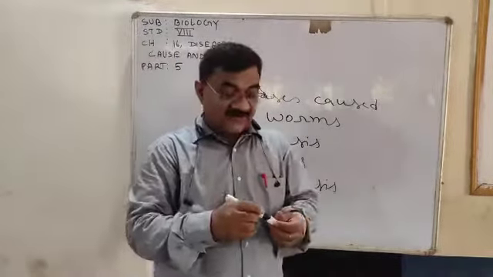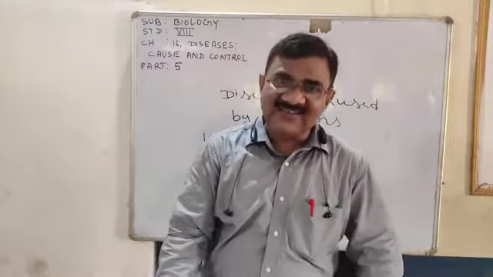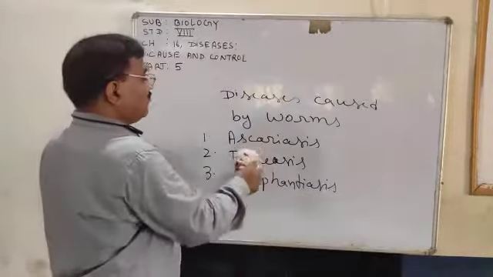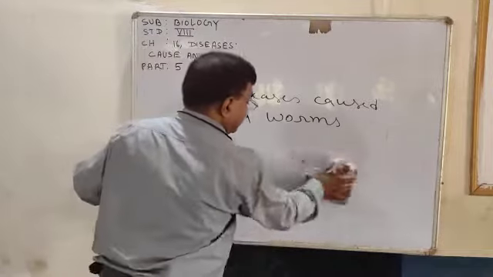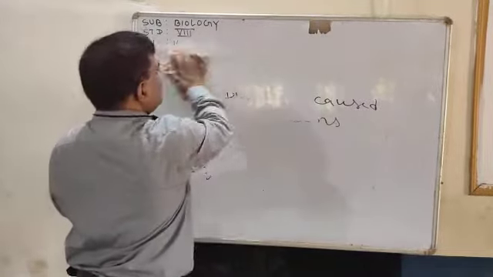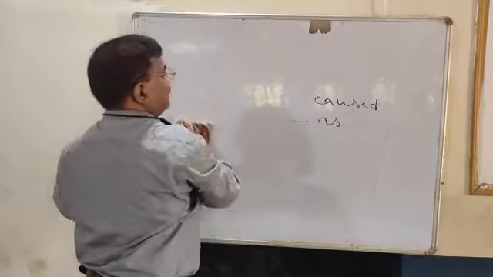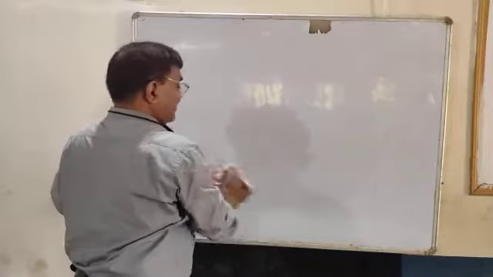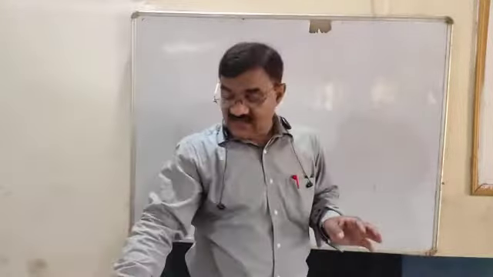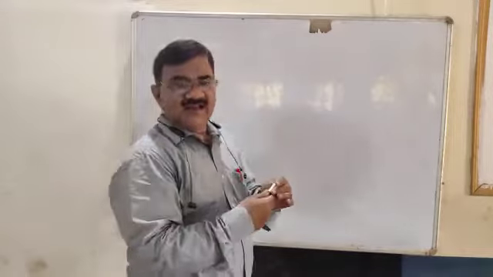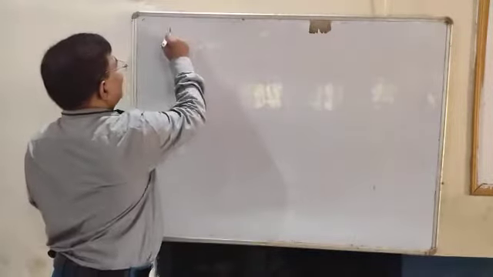Very clear or not? So let us start our discussion with the disease ascariasis. Dear children, the first disease caused by worms which we are going to discuss is ascariasis.